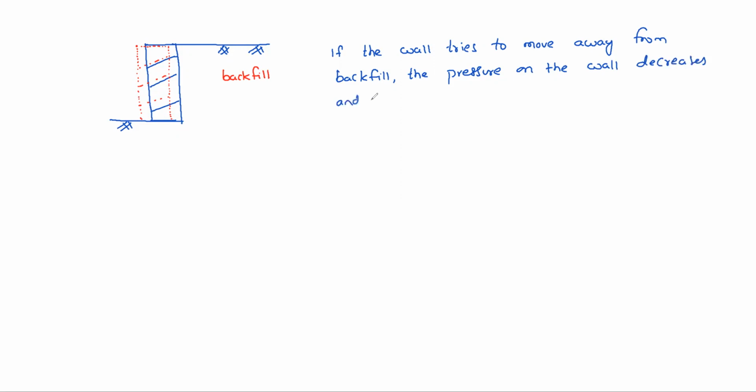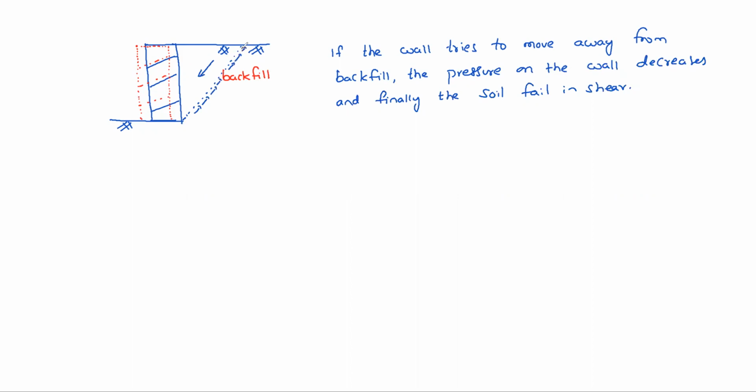And finally, the soil fails in shear. That means finally the soil wedge forms like this. The wedge tries to move downward, whereas resistance is acting in opposite directions.